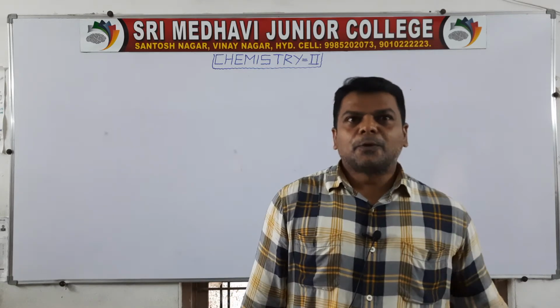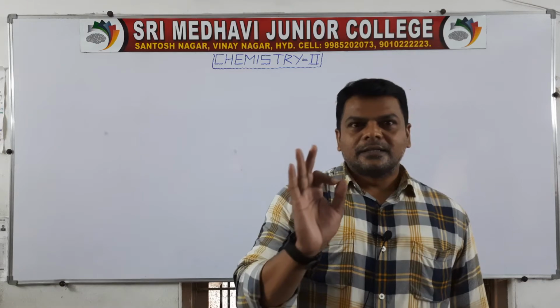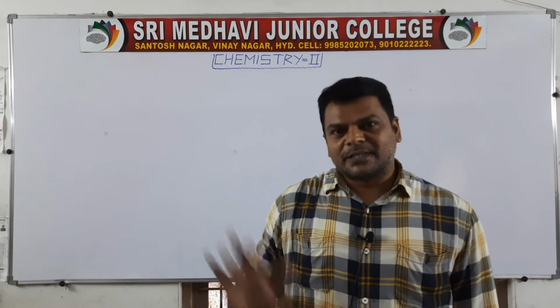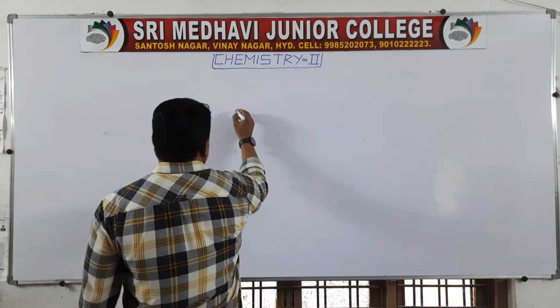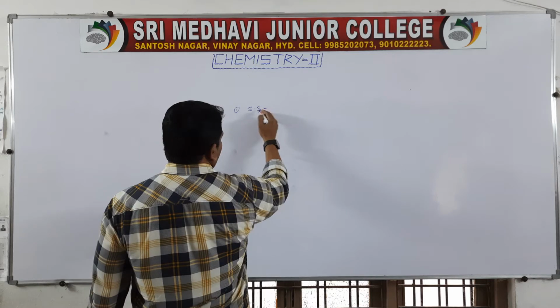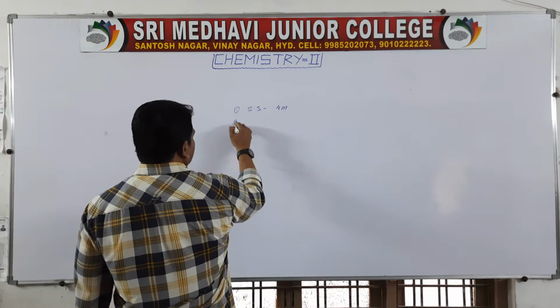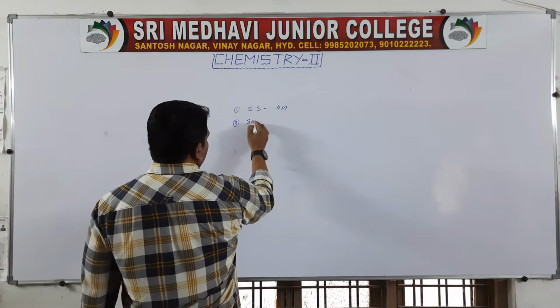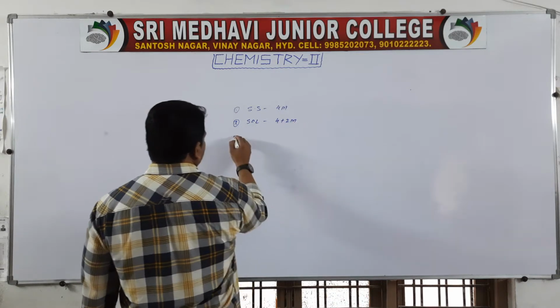See, up to the previous class, we covered the 30 marks syllabus. The first chapter is solid state, that is 4 marks. The second chapter is solutions, that is 4 plus 2 marks.